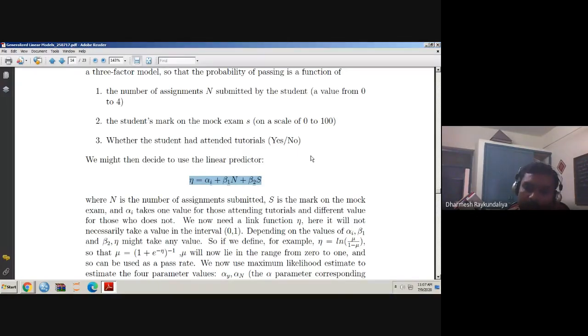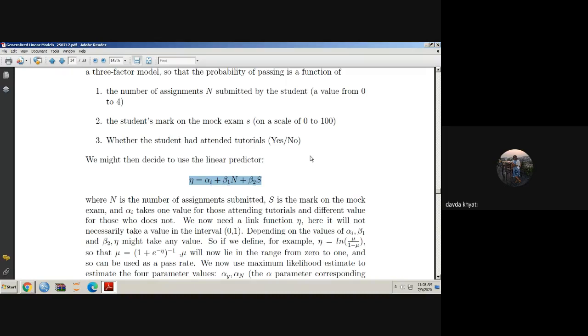Therefore, we require some transformation on the expected response. Here our expected response is the probability of passing rate, which is what we are interested in obtaining. So we have to transform this passing rate so that the transformed value lies between minus infinity and infinity, so that we can compare it with the linear predictor and then apply our modeling approach. If they are not identical, then we cannot apply it. Am I right? Are you getting my point? This is very important: the link function is very important.